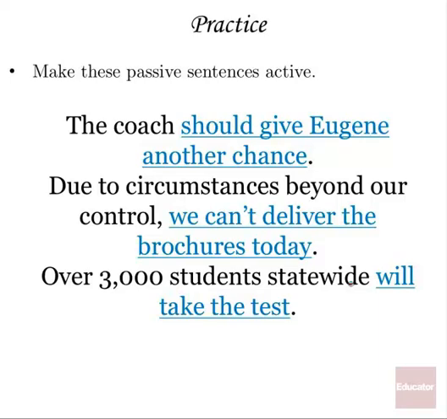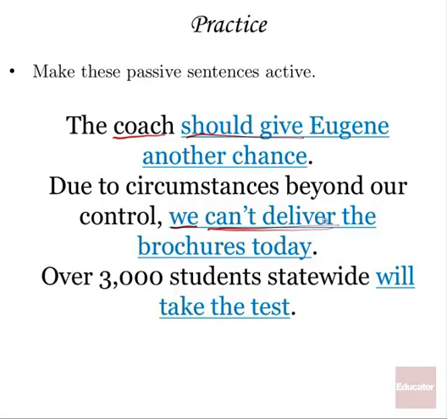And here we are. The coach should give Eugene another chance. Now the subject is coach and the verb is should give. So the subject of the sentence is performing the action. It's now in the active voice. Due to circumstances beyond our control, we, subject, can't deliver the brochures today. So now, this makes a little bit of an assumption that the person speaking is part of the entity that would be delivering the brochures, but in this case, if it's your sentence and you're saying it, you probably know who's supposed to be making those deliveries.